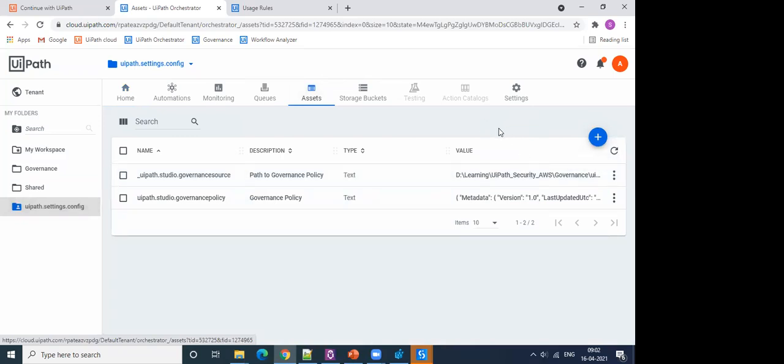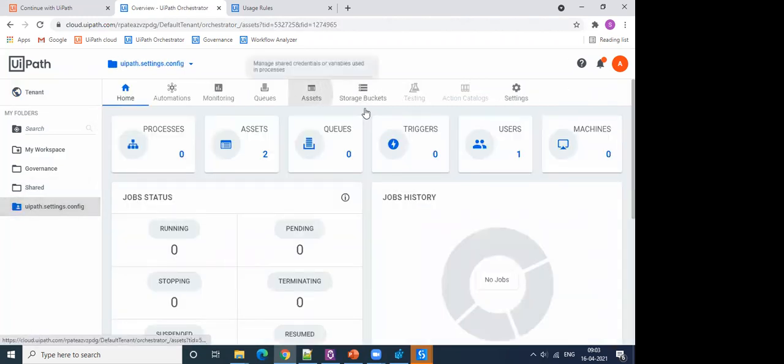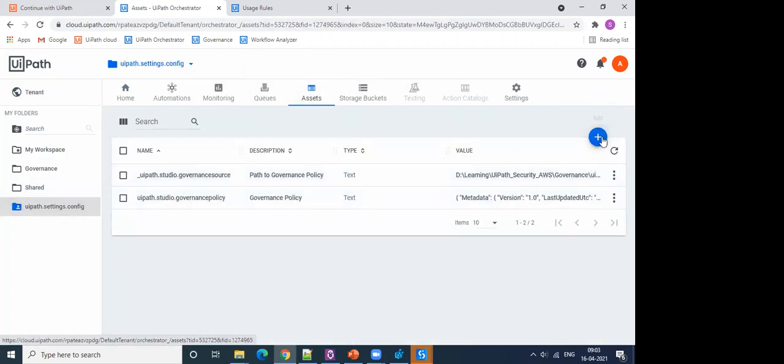So consider making another role and only enabling the view assets option for that role and nothing else. Once you do that, you go to folders and assign that policy user role to that particular person, and they would be able to only view assets but not make changes.